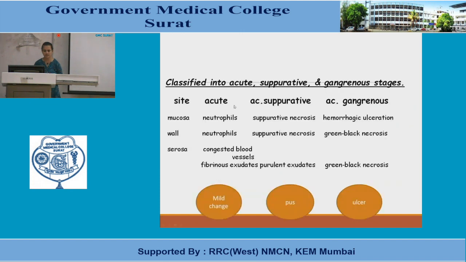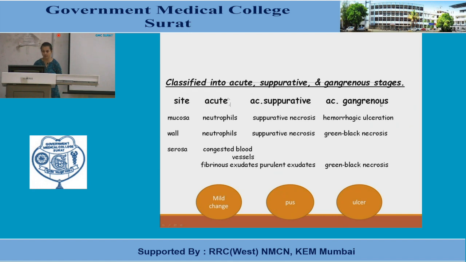It is classified into acute, suppurative and gangrenous stage. Basically, it is how we classify in pathology. All will depend upon the involvement of mucosa, wall and serosa. If there are only the neutrophils and congested blood vessels and the exudates are less, that is the mild changes, then we will classify it into acute. Acute suppurative will have additional necrosis as well as purulent exudates. That means the presence of pus. Then it is known as acute suppurative appendicitis.